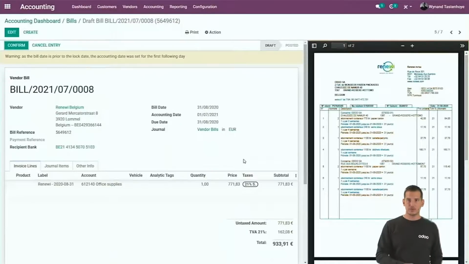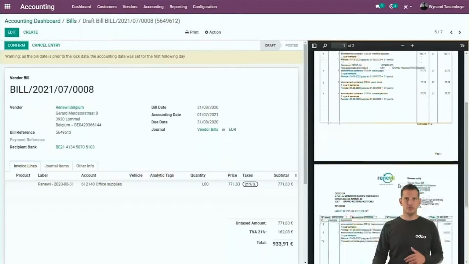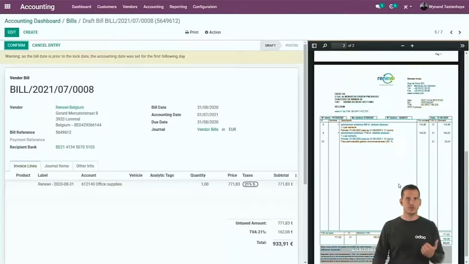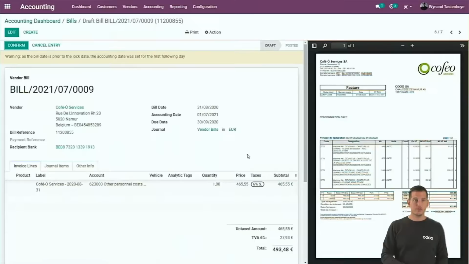So we have some others here, Renewy, for example. What is different here is that it's a two-page bill. If your totals are on different pages, it's not a problem either, and the OCR will find exactly the information on the page that it needs. Also, again, the expense account is different. So we have a few more here.